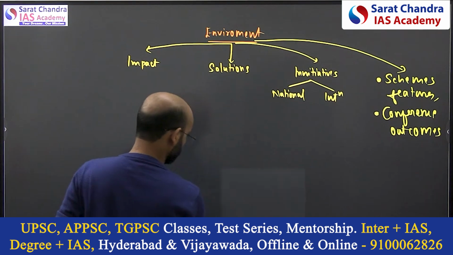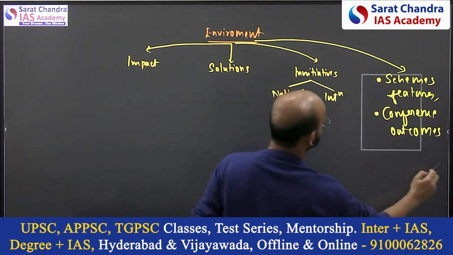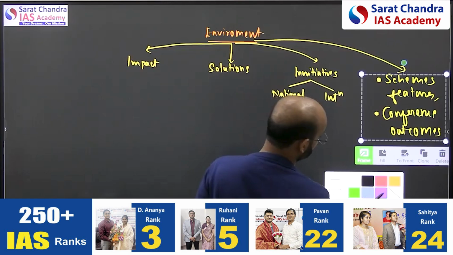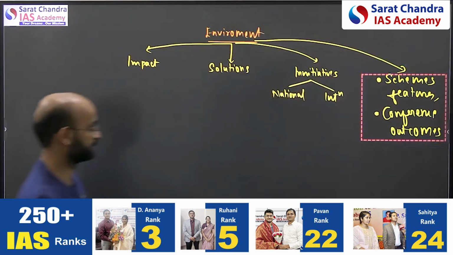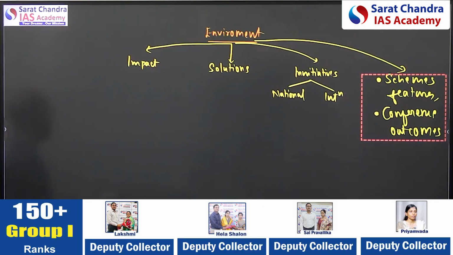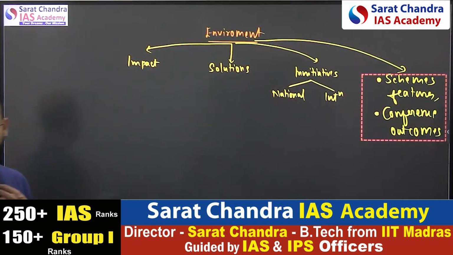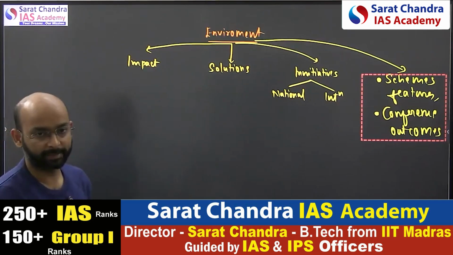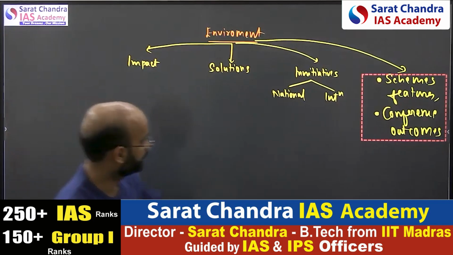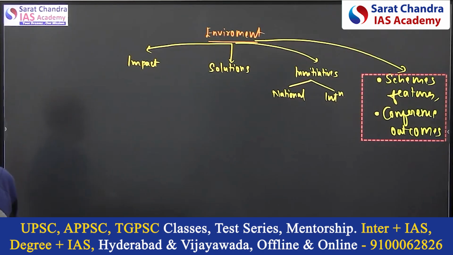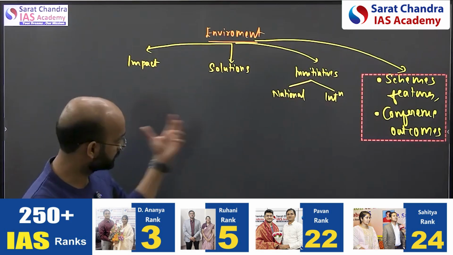So this is the area where UPSC is picking questions, but where we cannot prepare the templates. That's difficult to prepare. But what we can prepare is the impact, solution, initiative. Here we can somewhat prepare the templates and the framework for it. Here we need to prepare more directly. Okay, so keep in mind while preparing the environment,